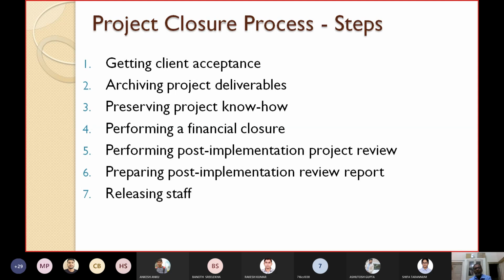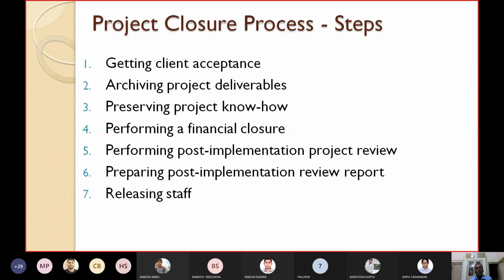After the project is completed, we have to review what experience you have got, what lessons you have learned, where you have committed mistakes, and how these mistakes could have been avoided. Then, from this review, you have to record what you have learned: prepare a post-implementation review report.